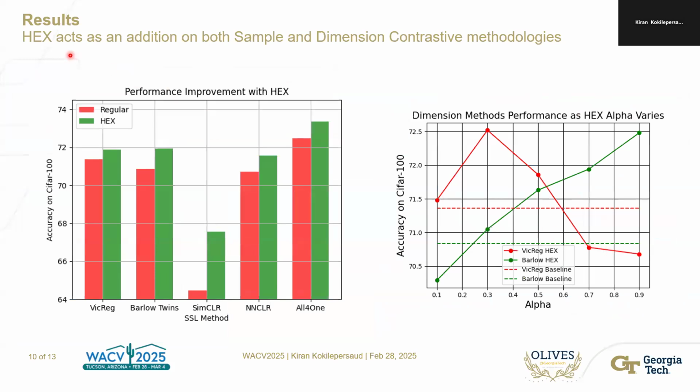So when we add HEX, we see performance improvements across many different SSL methods on CIFAR-100 in this plot. We also note that if we add HEX as a regularization term with an alpha parameter on top of dimension contrastive approaches such as VICReg and Barlow Twins, and we choose this alpha parameter appropriately, we can get performance improvements by using HEX as well.